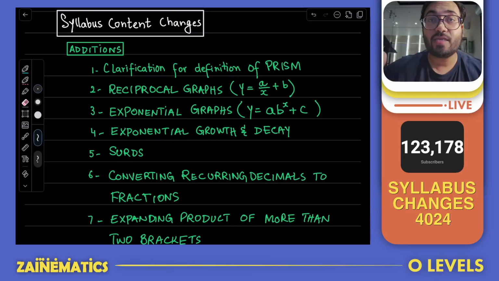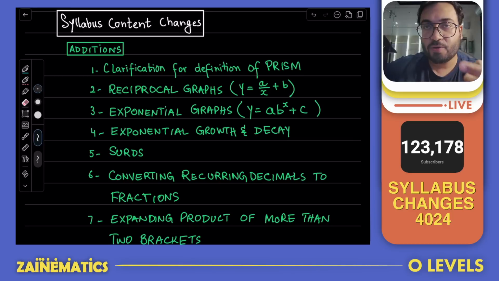Now, what does it mean for you guys, for students? Do you have to do something about it? The answer is no. They have just improved their end of the syllabus, and you guys were learning the exact same thing with us before this time as well, and you don't have to change anything. So in this section, there is an addition, but it doesn't concern you guys. You guys have been learning the same idea before as well.